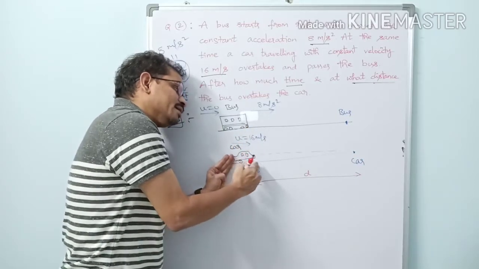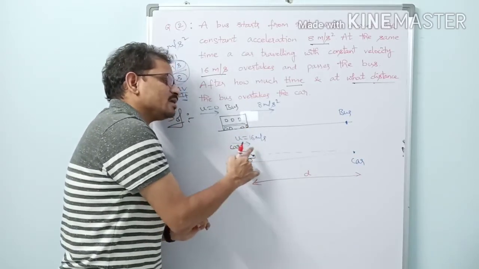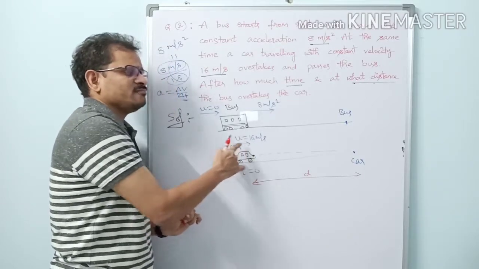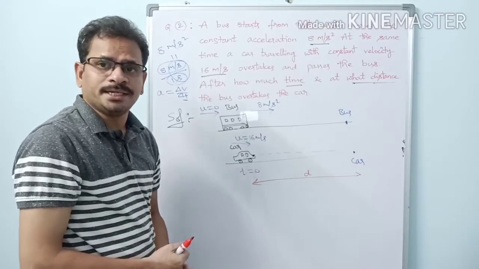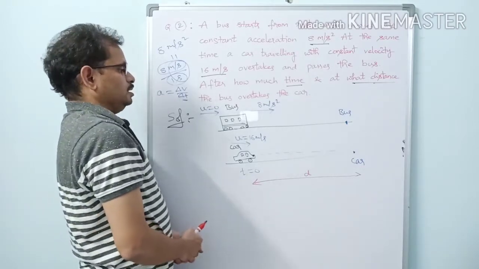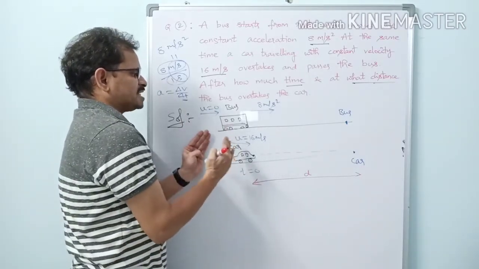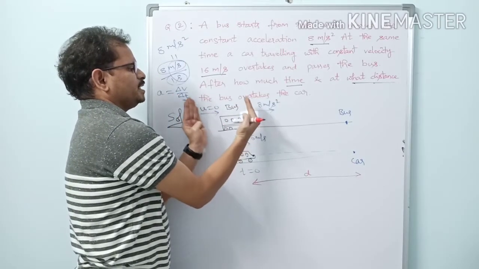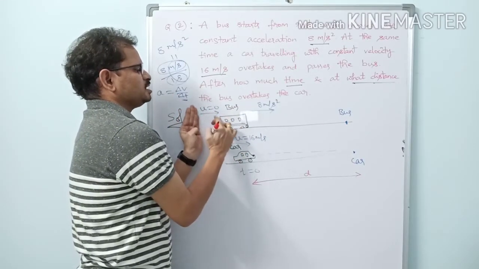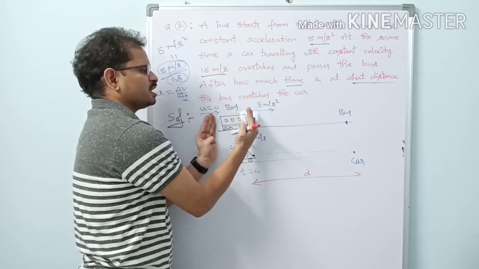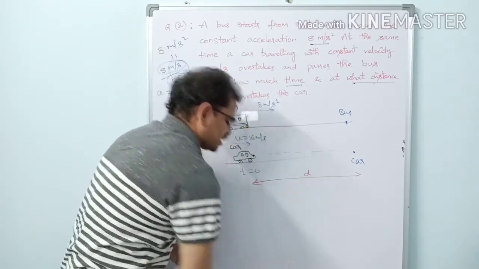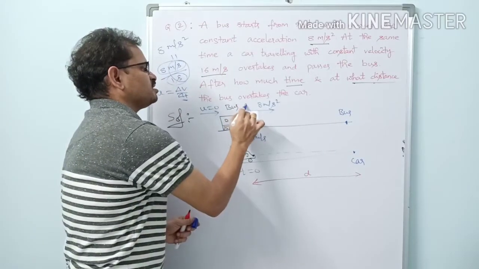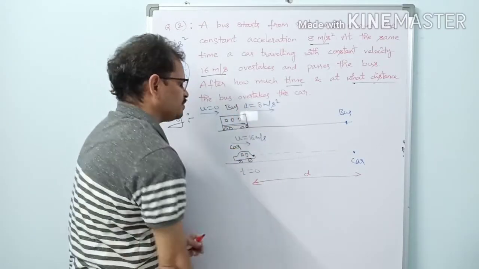But when the car is at the starting point, its velocity is not 0. It is having some velocity, 16 meters per second. That is the case here. Got it? So, now let me explain here. Yes, this is the starting point. Bus velocity is 0. Initial velocity u equal to 0 for the bus. That is, bus is starting from rest and it is accelerating. a equal to 8 meter per second square.